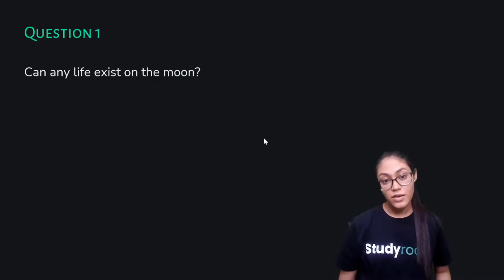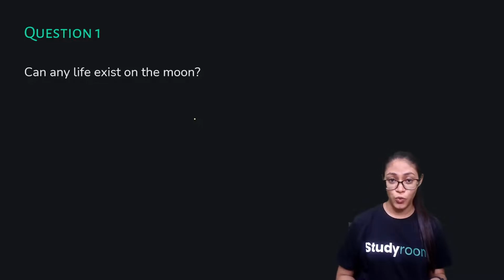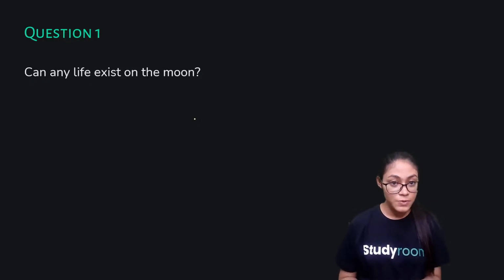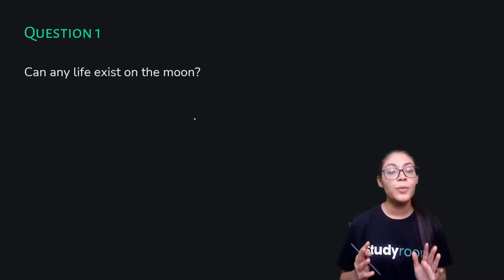So now let's answer this question. Can any life exist on moon? Think for a certain while. So we already saw that there is neither atmosphere nor water on moon. So without water and atmosphere no life can exist on moon.